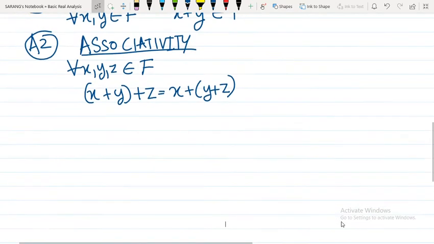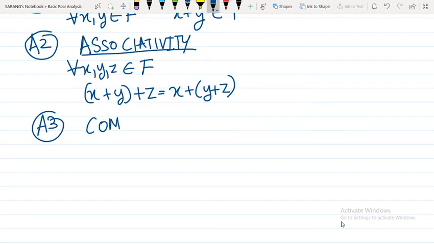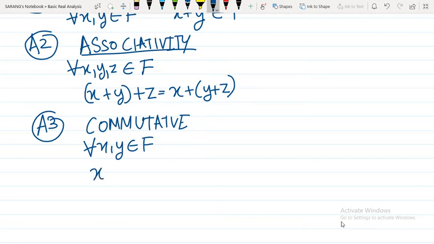The third identity which we are going to talk about is the commutative law. Take any two elements from this set, and however you add them, whether x plus y or y plus x, the result will be the same.